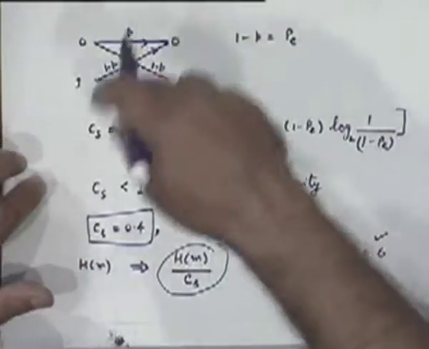This channel capacity will also depend on signal power. Obviously, it will depend on everything that you have in the communication system. Only thing is, for the binary symmetric channel, the only parameter that you need to finally calculate this number is this error probability. You must somehow calculate that number first, and then you are able to calculate your channel capacity. So it's an indirect way of doing things.